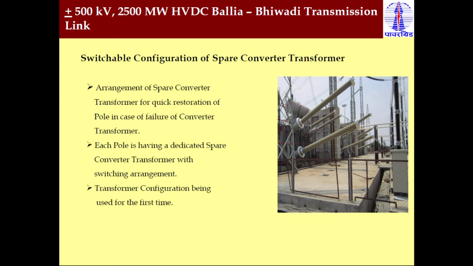This arrangement of spare converter transformers provides quick restoration of the pole in case of failure of a converter transformer. Each pole has a dedicated spare converter transformer, and a switching arrangement is also provided, so we can quickly connect the spare transformer during damage of any one of the converter transformers. So we can maintain the power flow continuously without any problem.